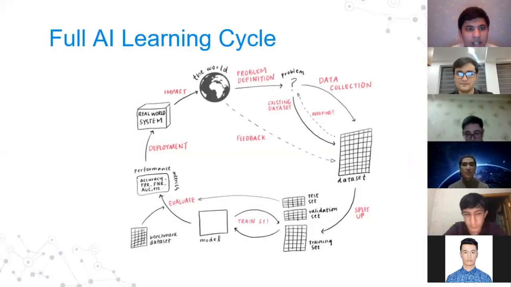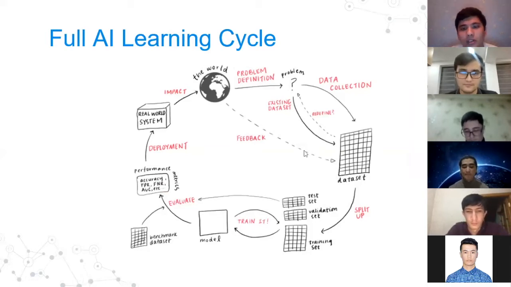So this is the diagram of a learning cycle. As you can see, it consists of 6 main parts. The first one is finding a problem. Once we found a problem, we are going to gather data, so our data set. Once we found our data set, we are going to split it into 3 parts in order to test it. After training our model, we are going to evaluate performance metrics, including its accuracy, FPR, and FNR.